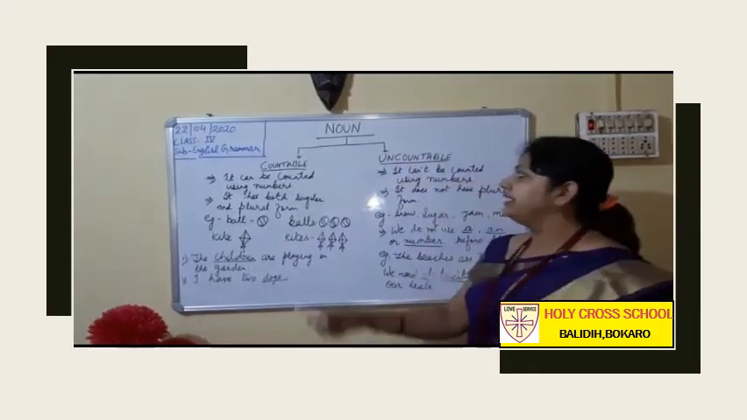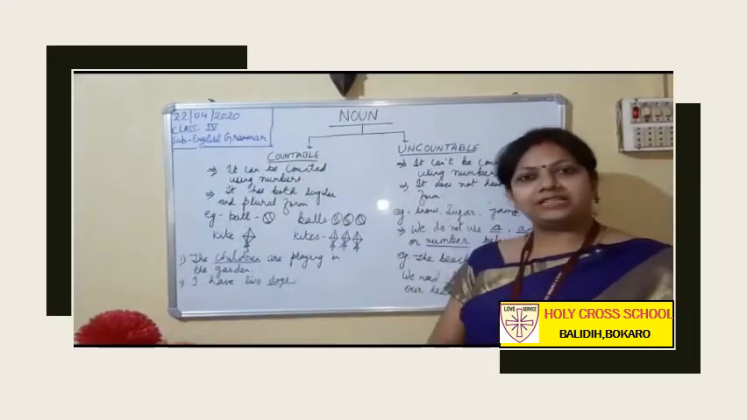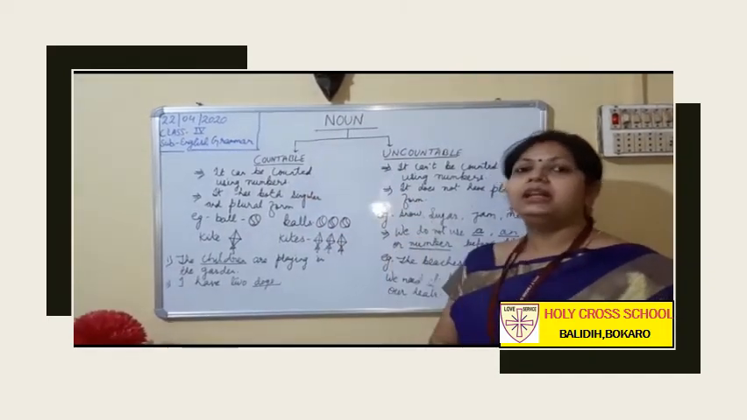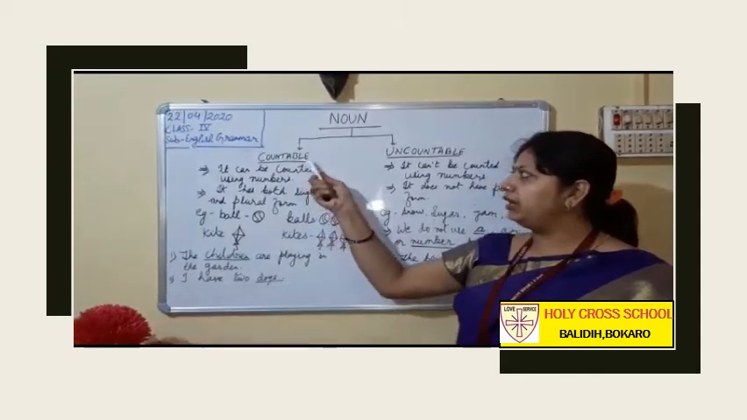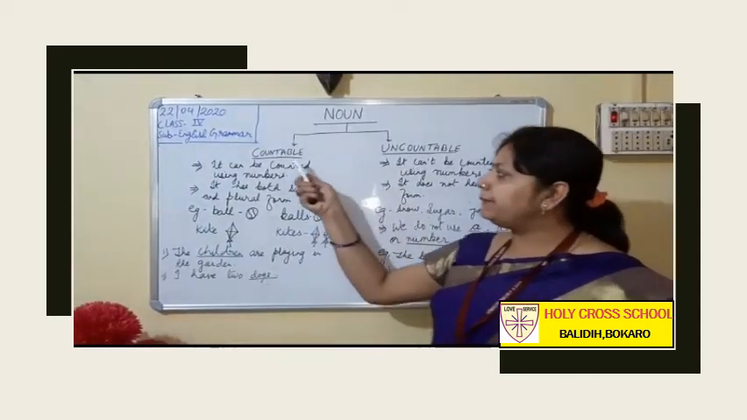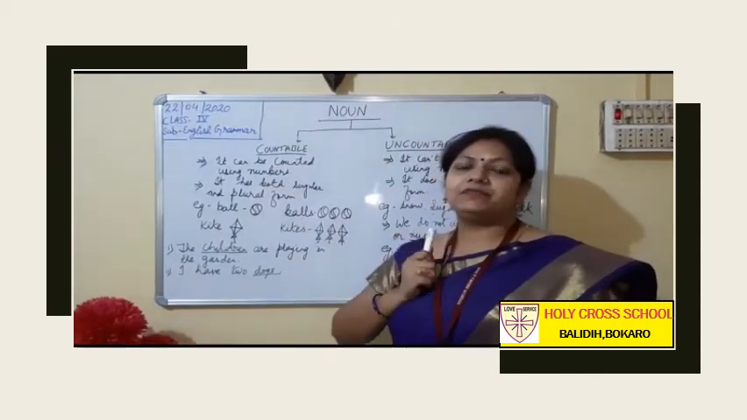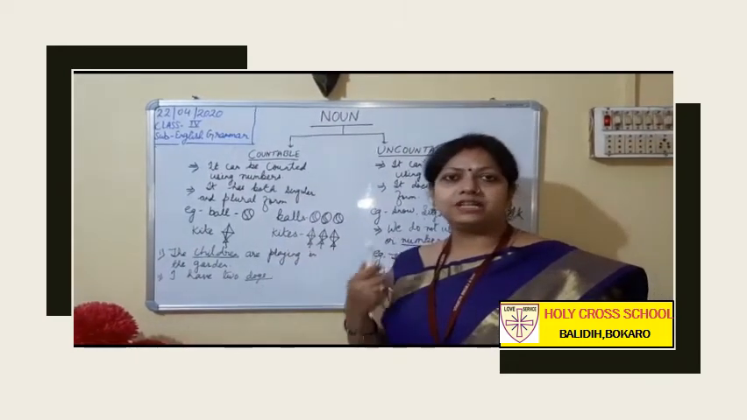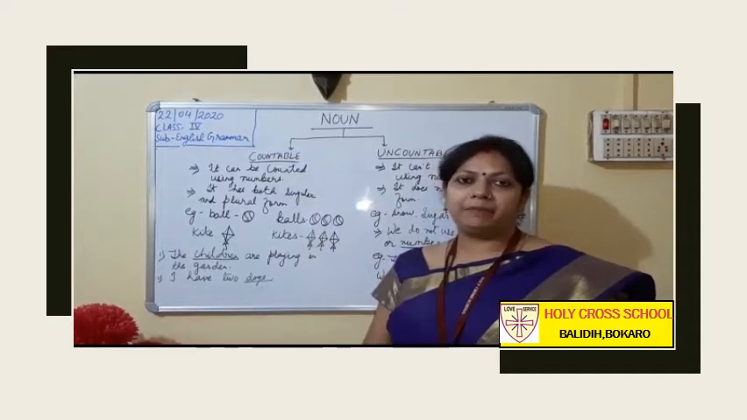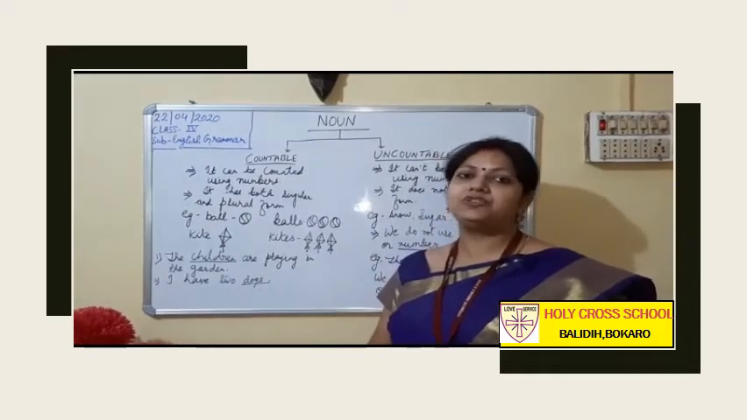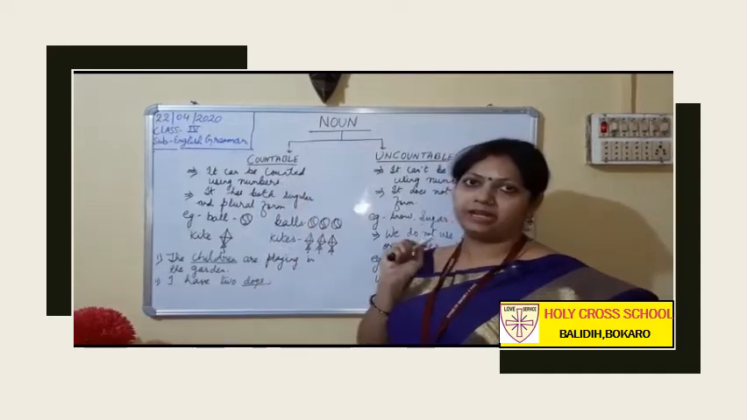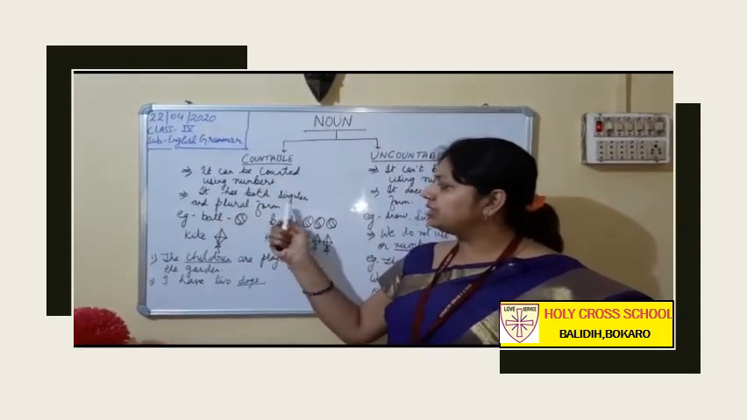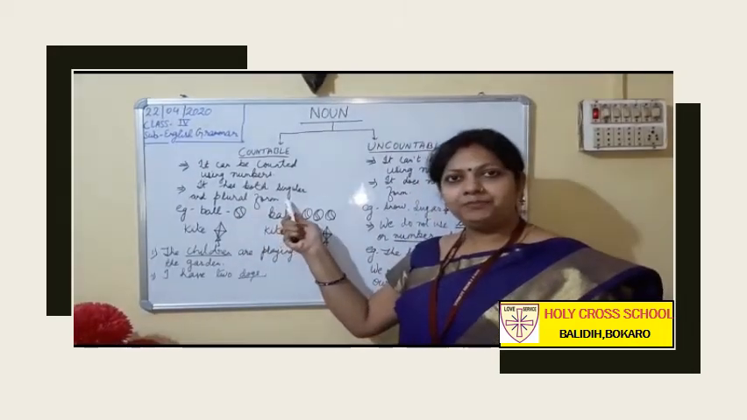As you have studied noun and the types of noun in your previous classes, now today we will study about countable and uncountable noun. Noun can be either countable or uncountable. Countable, as the name suggests, means we can count the things. What is a noun? Noun is a name of a place, person or thing. So anything which we can count is your countable noun. It can be counted using numbers. It has both singular and plural form.